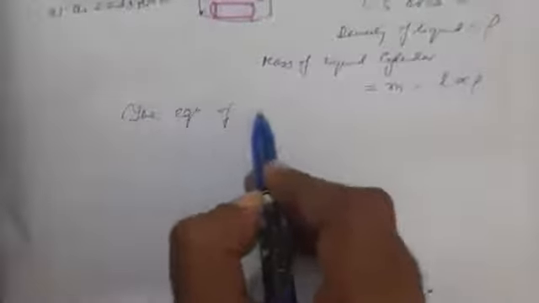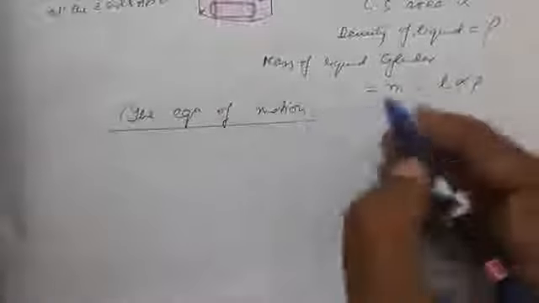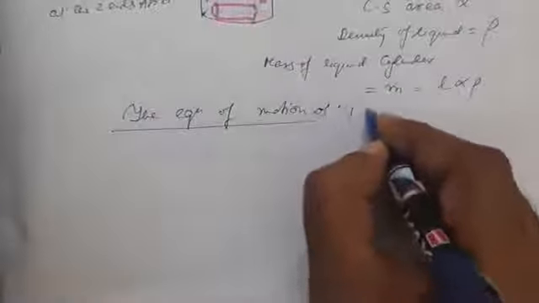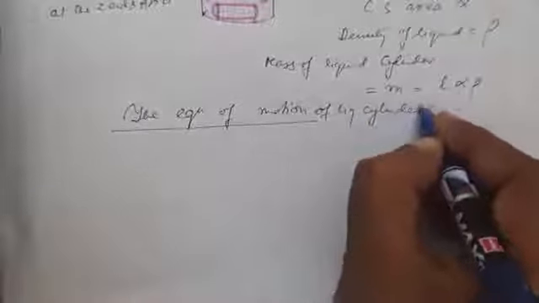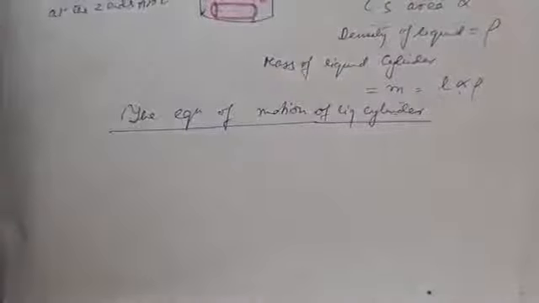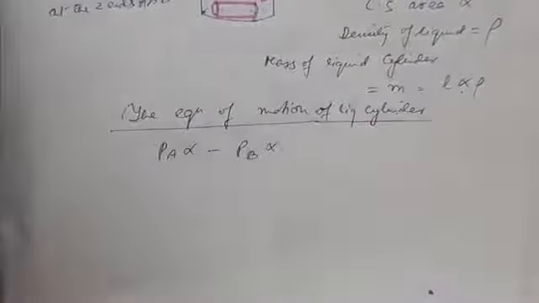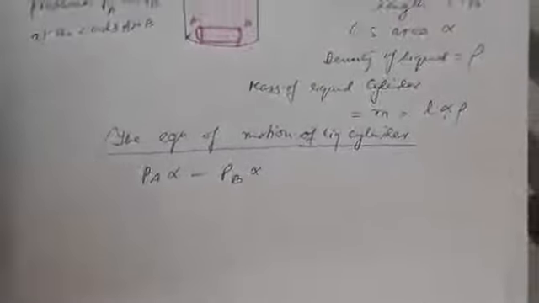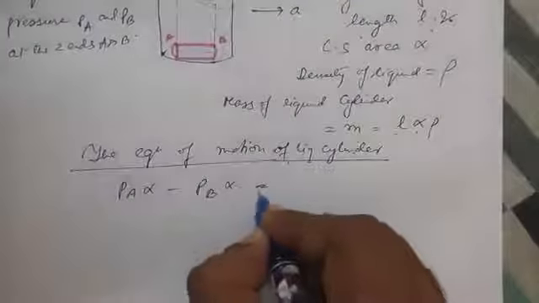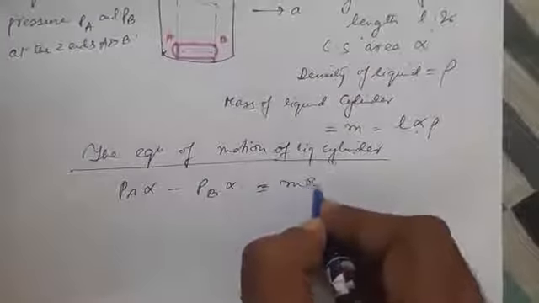Now the equation of motion of the liquid cylinder can be written in this fashion. PA into alpha minus PB into alpha. That means we have taken the pressure PA to be high and pressure PB to be low. So PA alpha minus PB alpha is equal to mA.